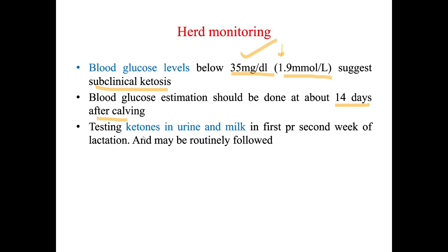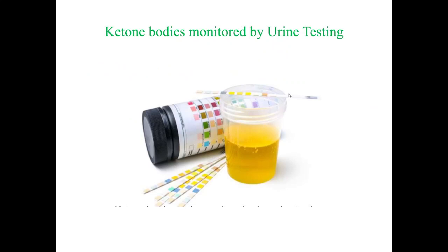But usually testing ketones in the urine or milk in the first or second week of lactation can be done, and may be routinely followed. Generally, people resort to testing ketones in urine and milk because it's easier to do. You don't have to pick up the animal or handle it much, so you don't cause pain to the animal, and it is easy and quite cost effective. Ketone body estimation in urine and milk can be done to monitor ketosis in the herd.